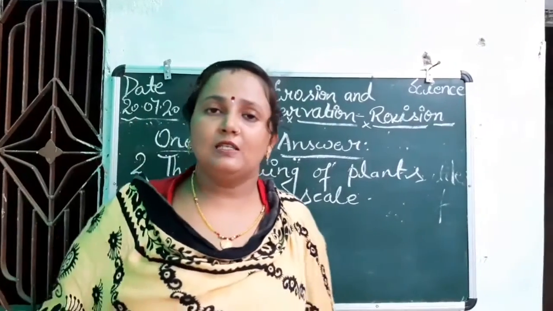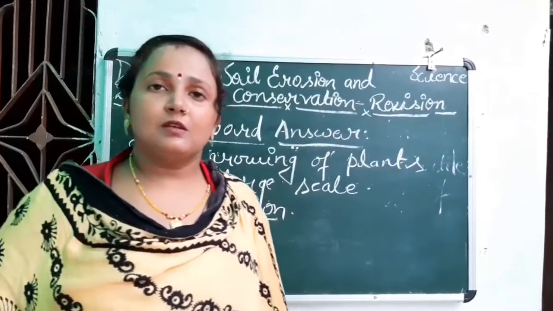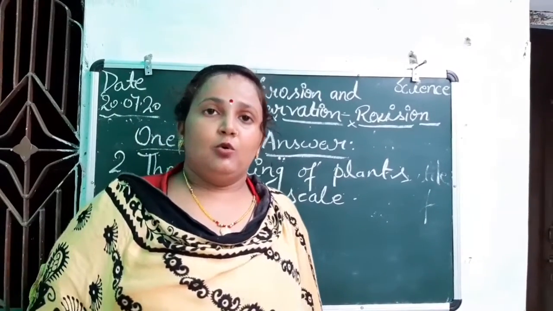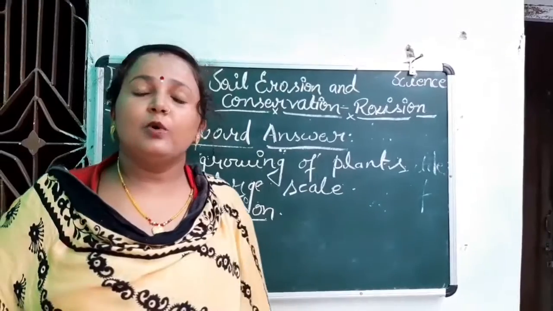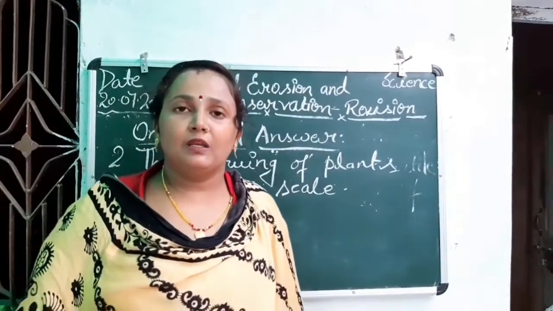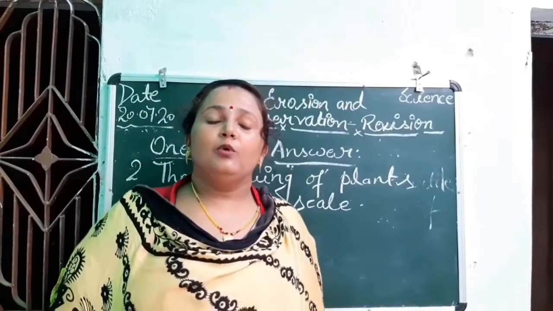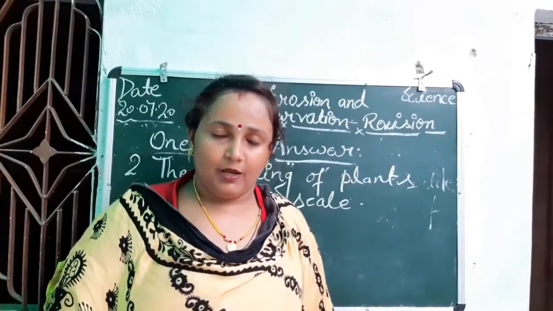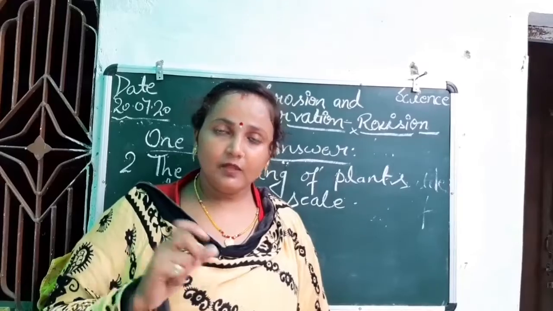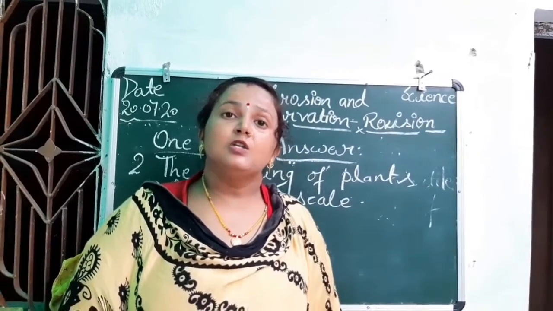As you know, class, we have already discussed that. That is a method of soil conservation. We have discussed many methods of soil conservation. By following these methods we can conserve the soil.